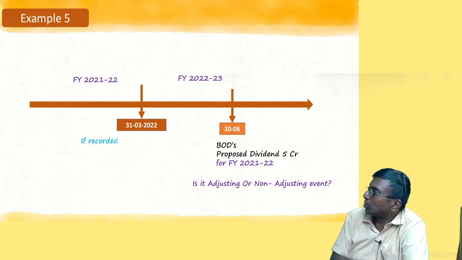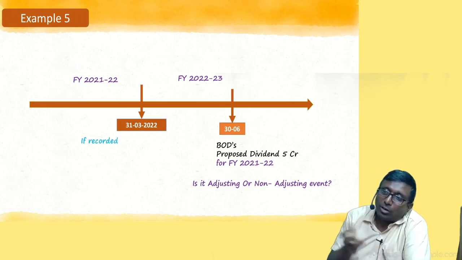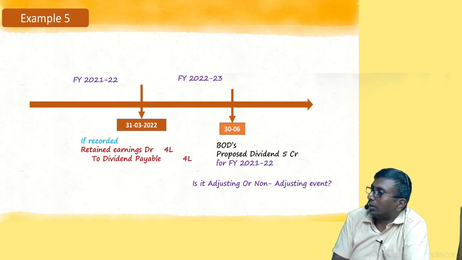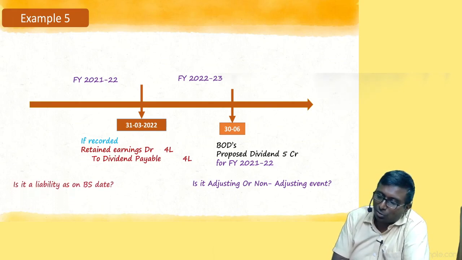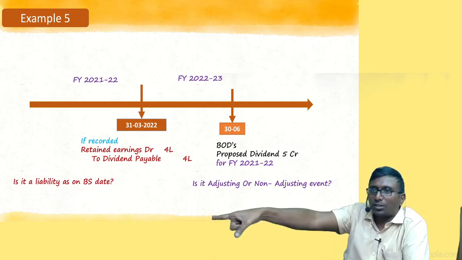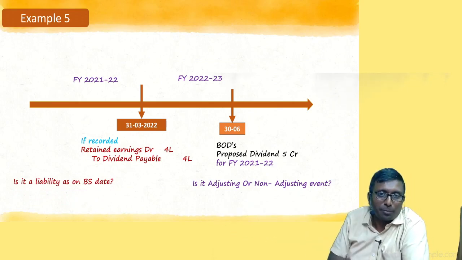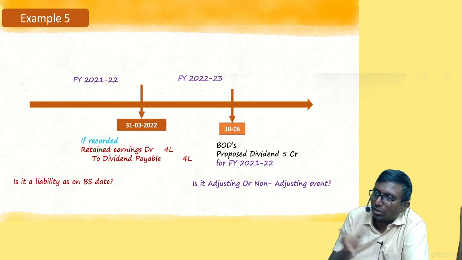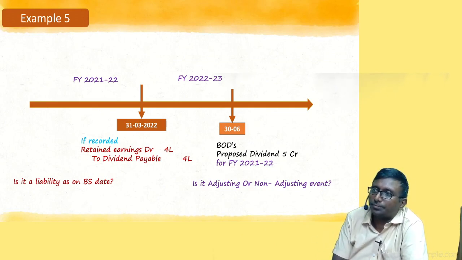My simple question is this: if you have recorded the entry, retained earnings account debit to dividend payable, is it a liability on the balance sheet? Can any member of the company come and catch my collar, saying pay my money? How can you come? Come to the AGM; if it is approved, within 1 week or 10 days, I will pay the money as per the law. That's all.